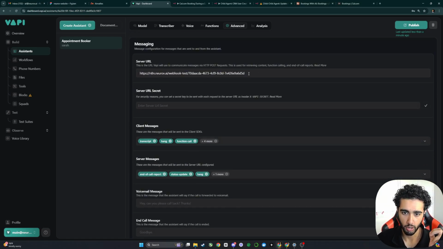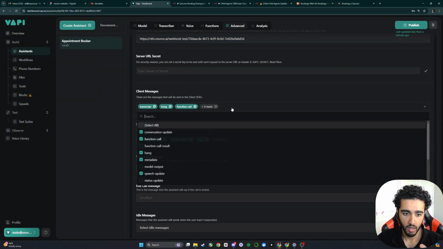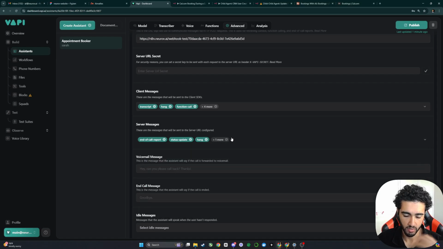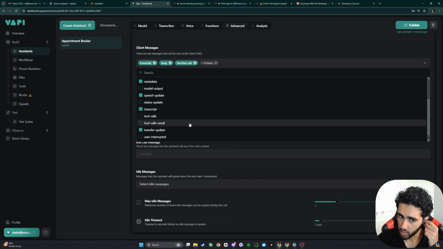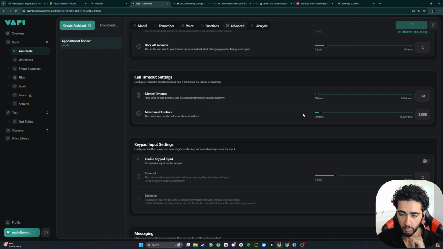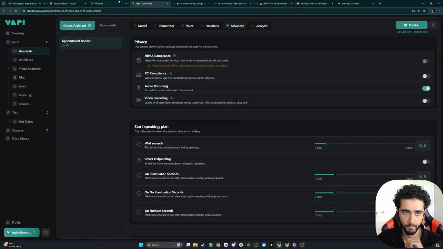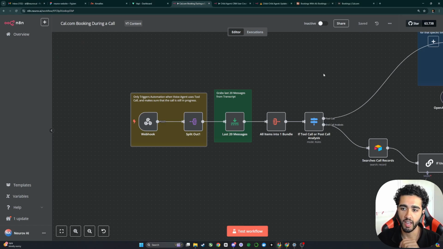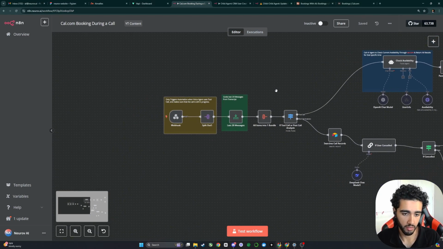Obviously, for your server URL, you want to put your webhook URL, and I'll show you what that means in a second. Client messages and server messages I've just kept as default. You can just keep this as default, and I think that should be awesome. And it's pretty much good to go. We can publish that, and we can hop into the n8n workflow before we make the call.